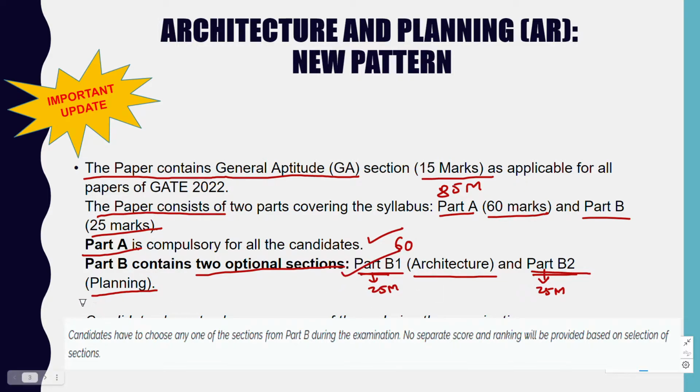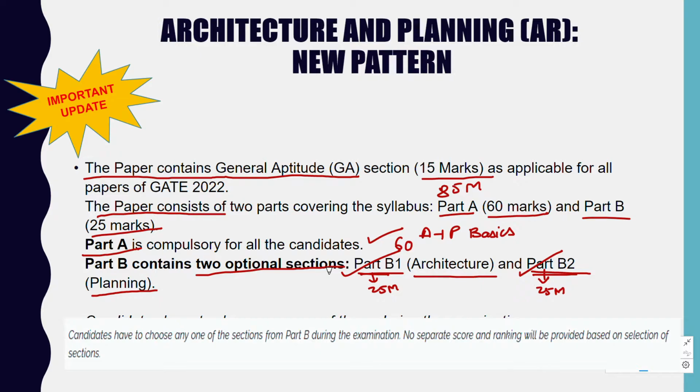If you have done B.Plan, then it's easy for you to attempt part B2. Part A contains both architecture and planning subjects, like basics of architecture and basics of planning. So you need to read the basics from both of these parts.